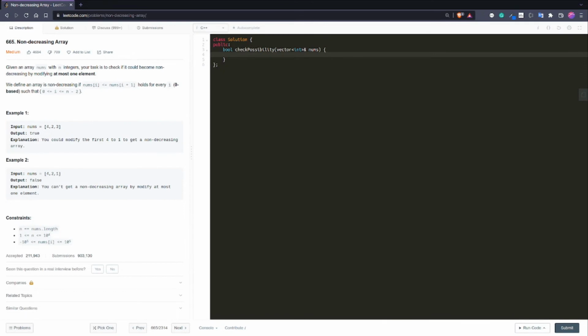So now let's jump onto the code. The code is pretty simple. First I'll have an integer for count, counting how many times I'm modifying. Now I'll iterate through all the numbers in the array. For each number that I'm visiting, I'll check if it is less than the previous number or not.